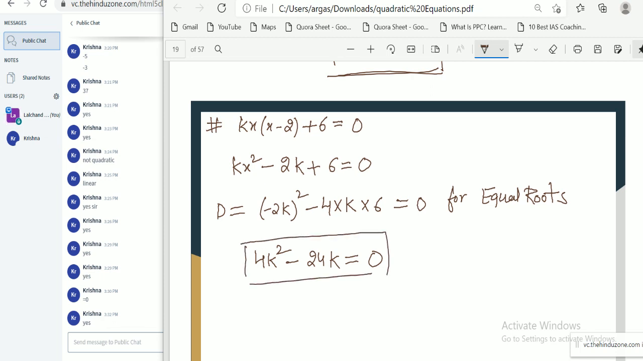Now tell me what is the value of k. After this equation, tell me the value of k. What is your answer for this question? Tell me the answer for this question. How to solve this equation?